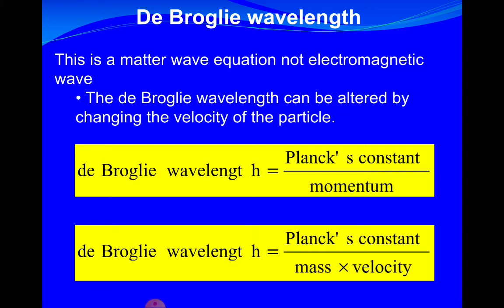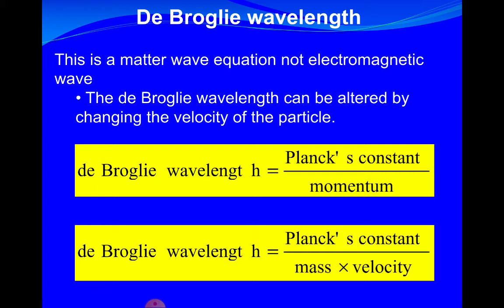Now, it's interesting to know that you could actually calculate your own de Broglie wavelength. For example, you're a person of 65 kilograms running at a speed of 3 meters per second through an opening of width 0.8 meters.